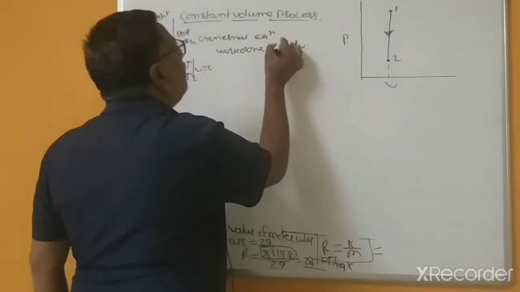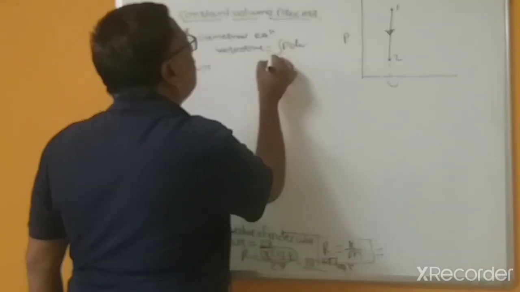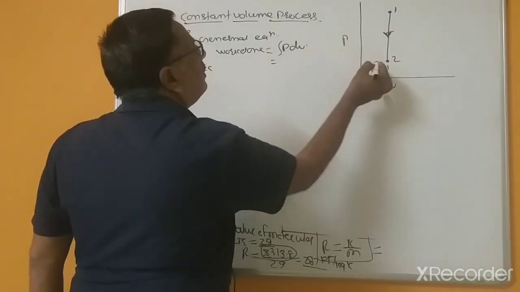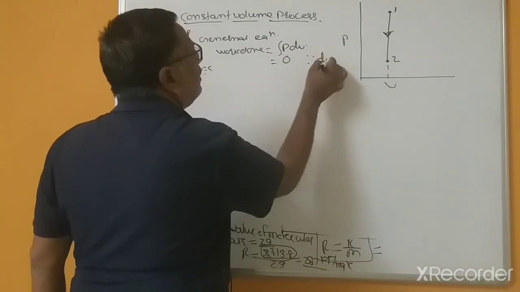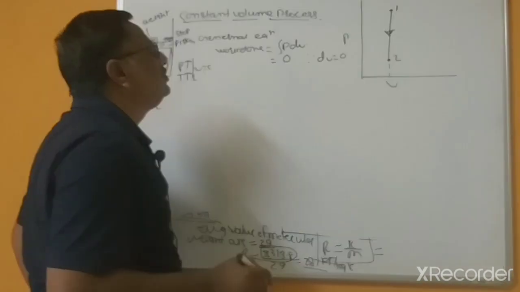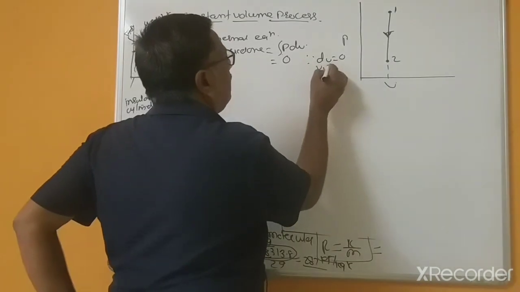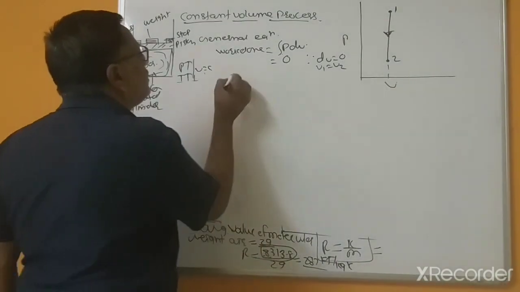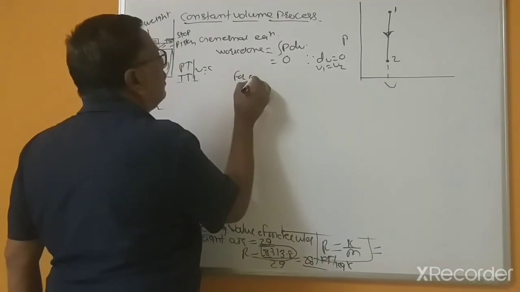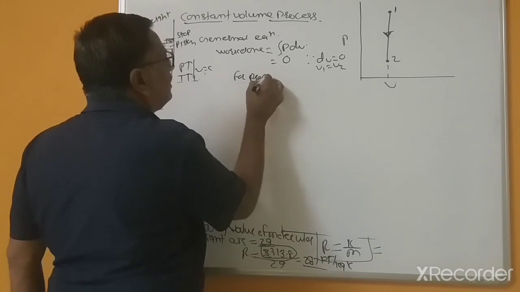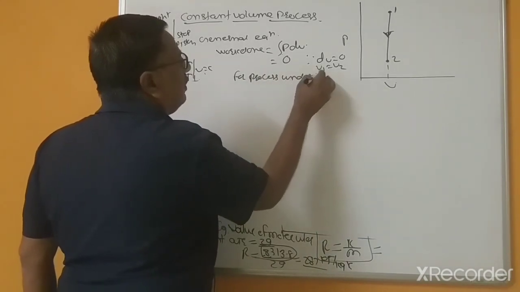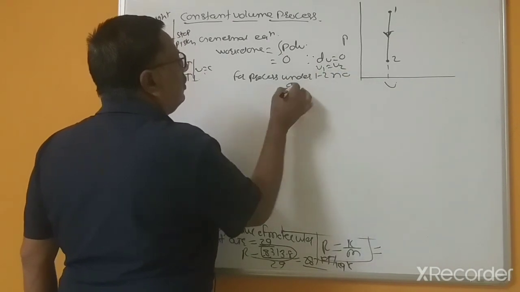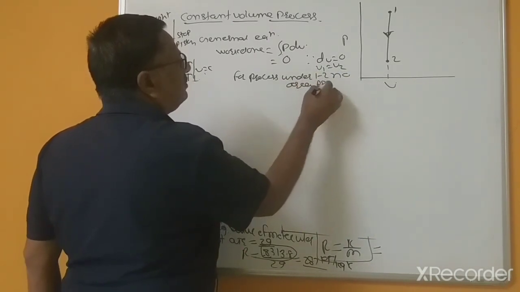So this is equal to, because dV equal to 0, since dV equal to 0 or V1 equal to V2. So here for process 1 to 2, under 1 to 2, no area present.